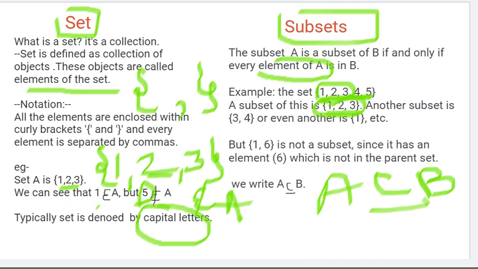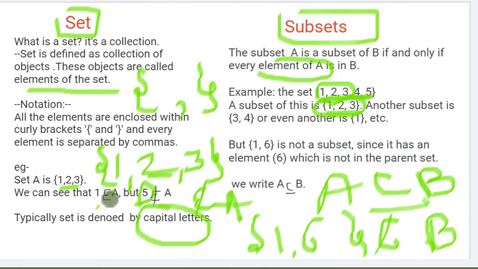If I say 1, 6, is this a subset of B? No, this is not a subset of B. Why? Because of the presence of the element 6. 6 is not present in set B, so this is not a subset of B. That's why we cannot say 1, 6 is a subset of B.